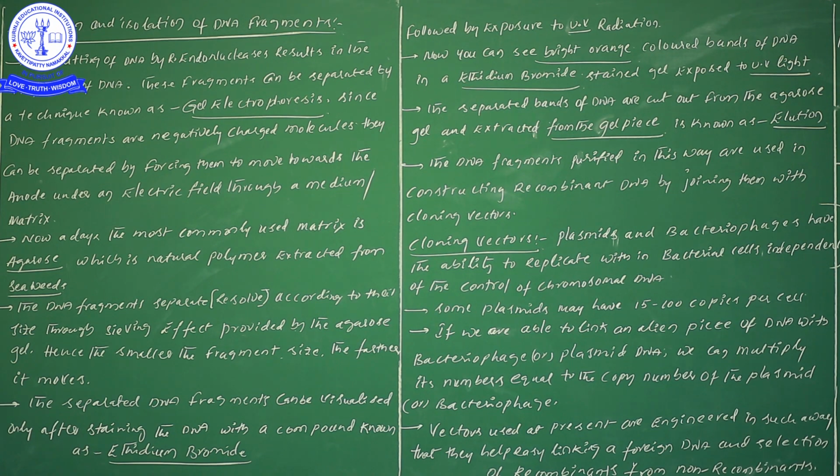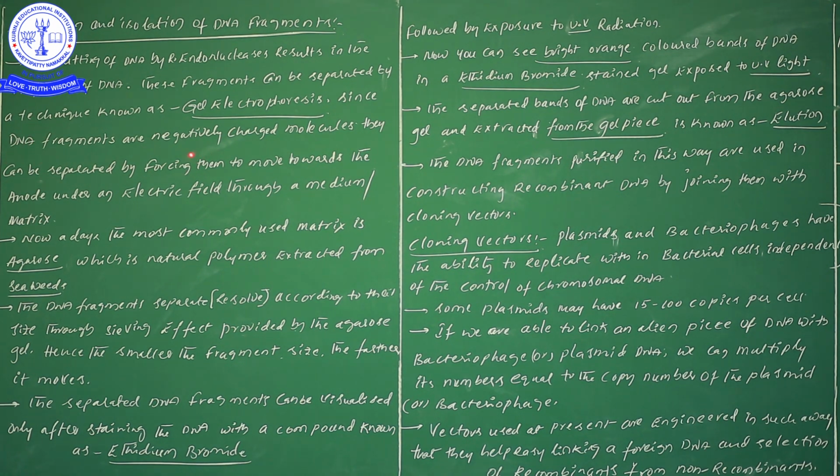Now I am going to explain the information. First of all, DNA fragments. We are separating them, and how do we separate them? By using the gel electrophoresis technique. Before starting gel electrophoresis, one important enzyme we have to use is restriction endonuclease. Why? Because a very huge length of DNA can be divided into mini fragments. Once we get the fragments, using gel electrophoresis we can separate the DNA fragments based on the size, or the molecular weight. So first of all, let us start to learn the explanation.